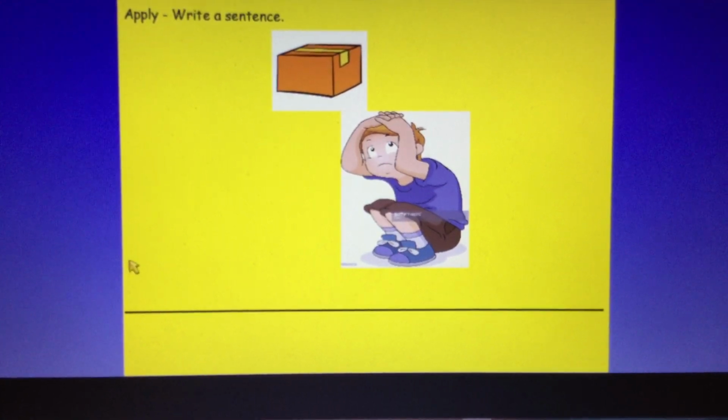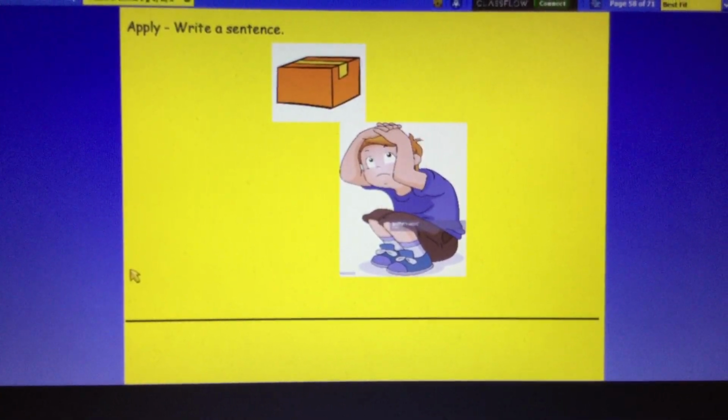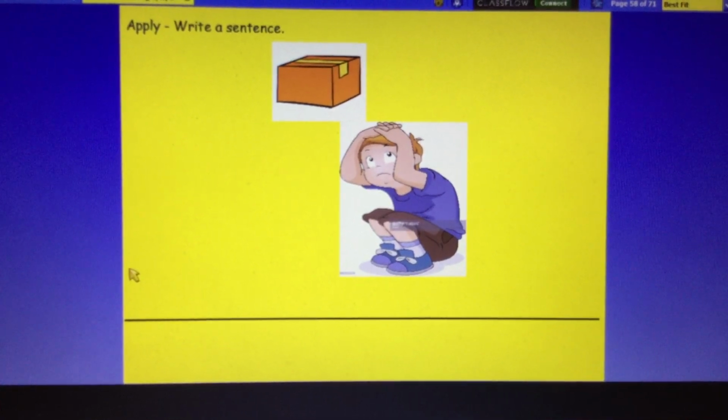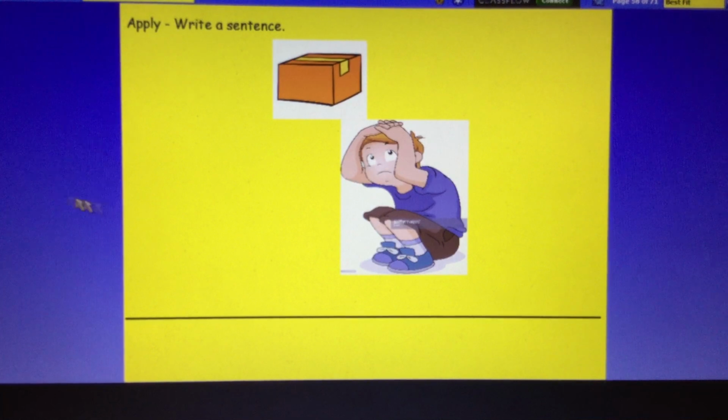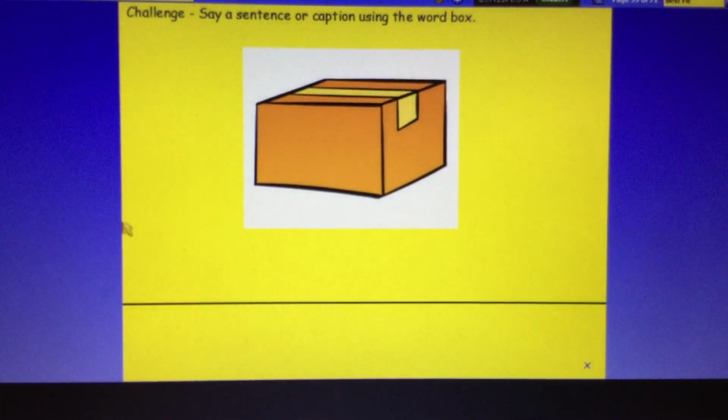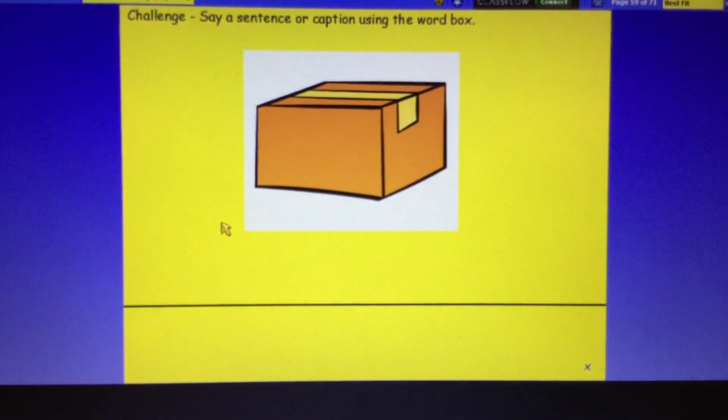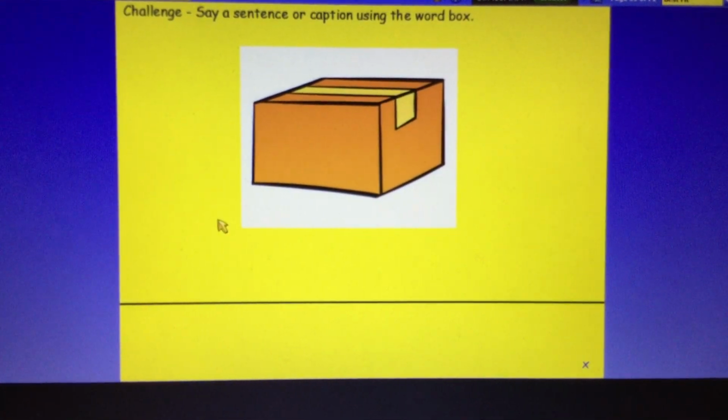Now, children, can you remember the sentence? Right, you can pause the video and write your sentence. Now, challenge. Have a look at the picture. It's of a box. The challenge is that I would like you to write your own sentence about a box.